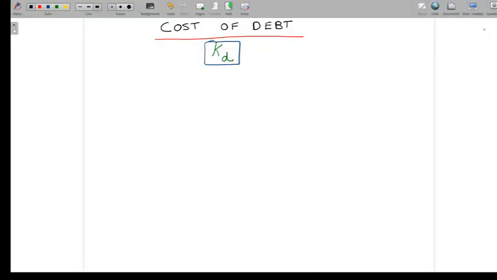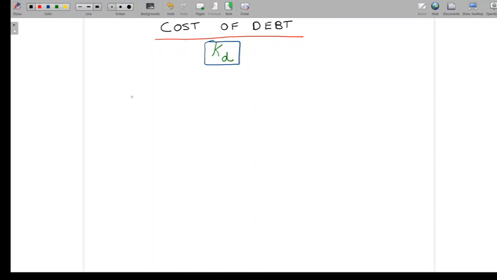In this video, we are going to look at cost of debt. We understand that there are two main forms of debt finance, loans and bonds. We are going to first look at this concept of cost of debt in the context of loans, and apply the principles that we have learned in the context of bonds to look at the same concept of cost of debt.